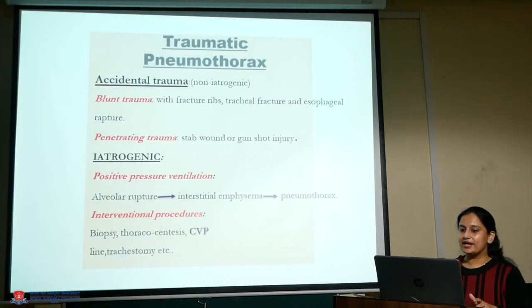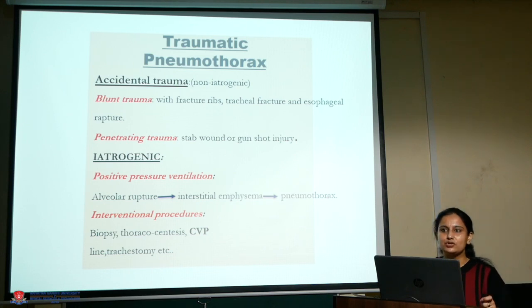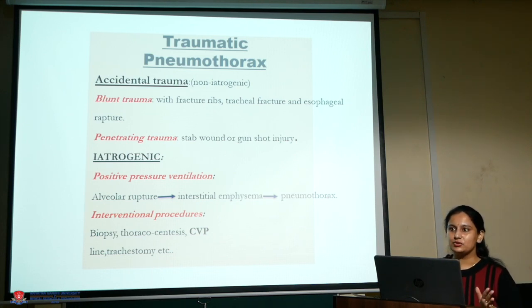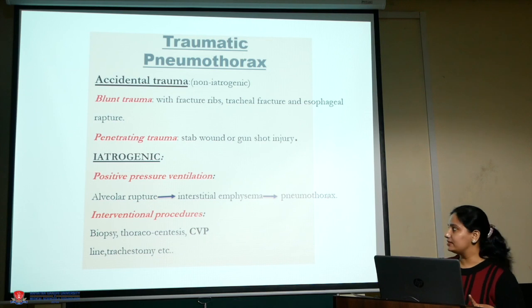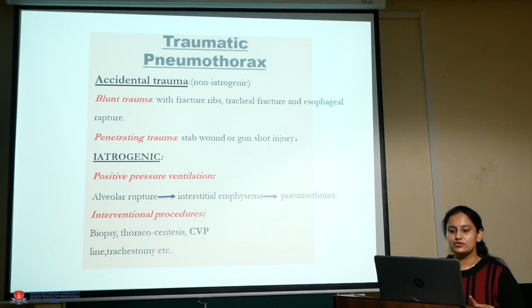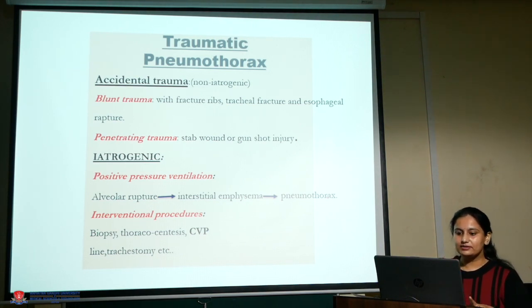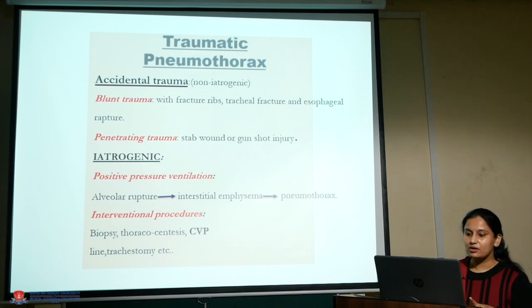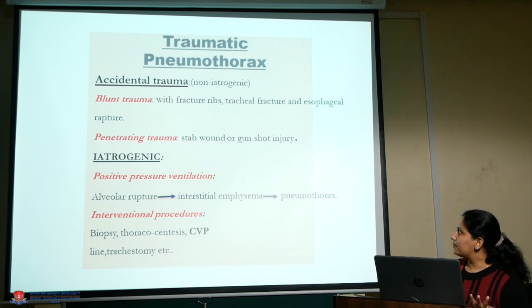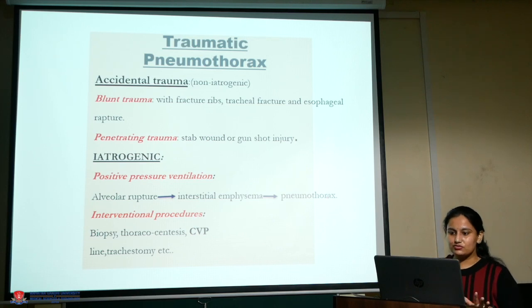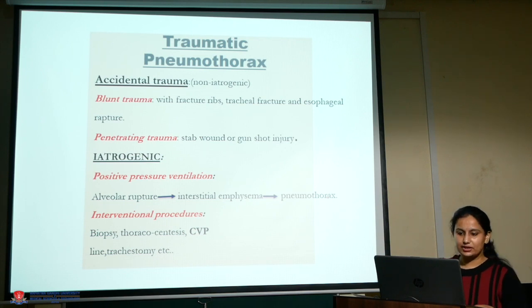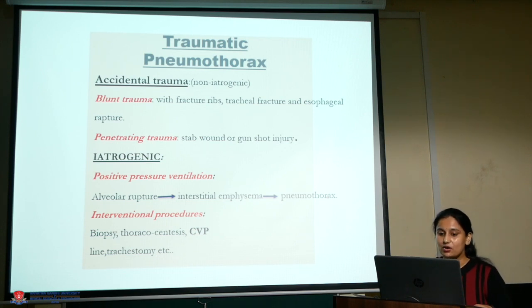Now comes traumatic pneumothorax. As I have already mentioned, it occurs during any kind of surgery, cardiac or thoracic. We have accidental trauma, that is non-iatrogenic, which can be blunt trauma or penetrating trauma. Blunt trauma includes fractured ribs, tracheal fracture or esophageal rupture, and penetrating trauma includes stab wound or gunshot injury. Then what are the iatrogenic causes?